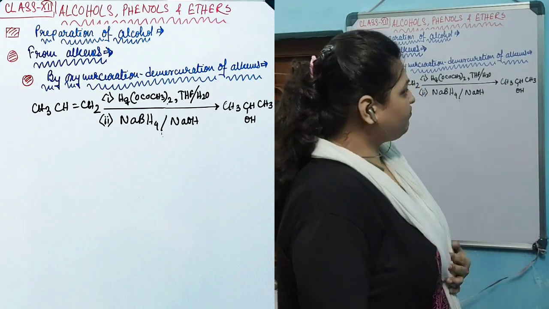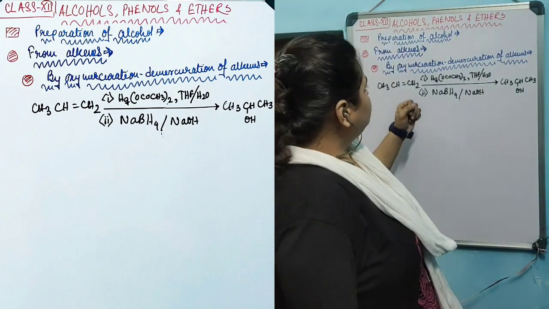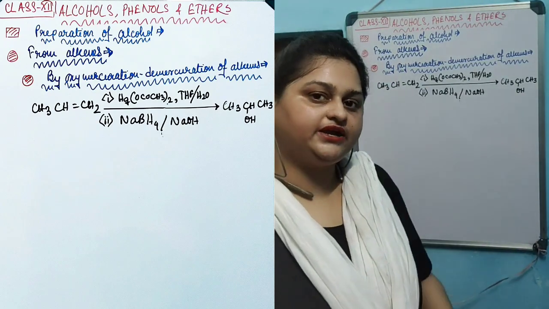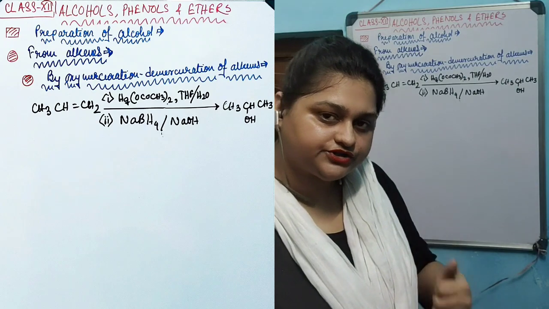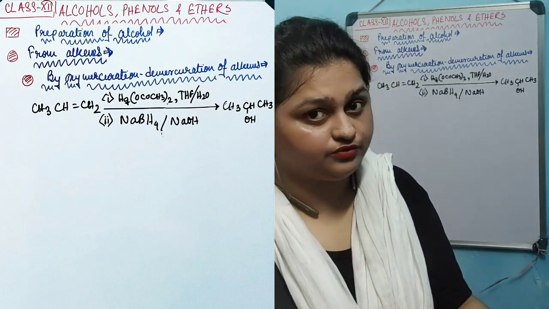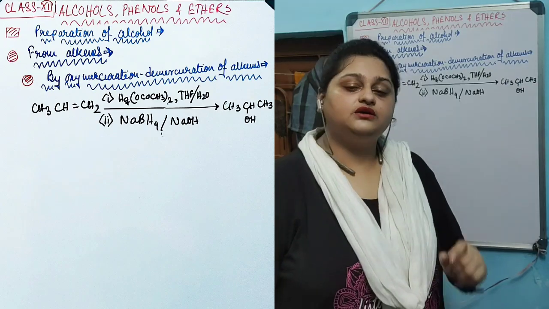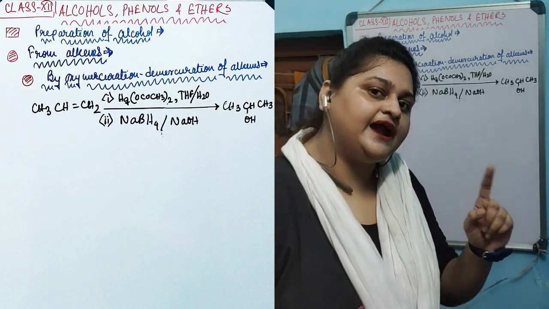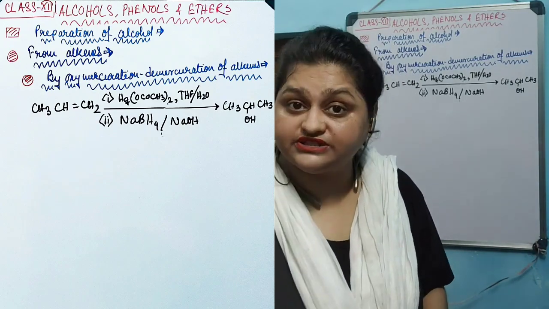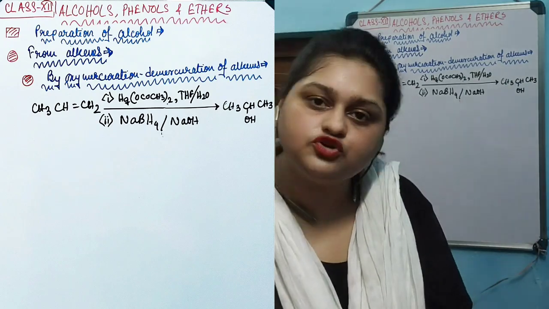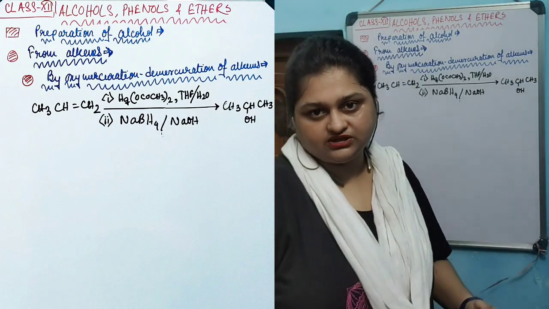So if we need to produce alcohol from alkene, we get three different reactions. The first one was simple acidic hydrolysis, in which we got a mixture of products, with the Markovnikov product in major amount. But if we need to produce the anti-Markovnikov product, that is the terminal alcohol, we need to follow the hydroboration oxidation method.